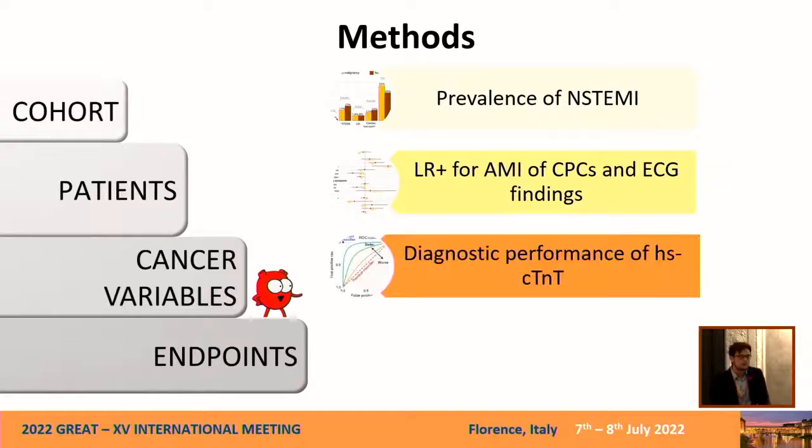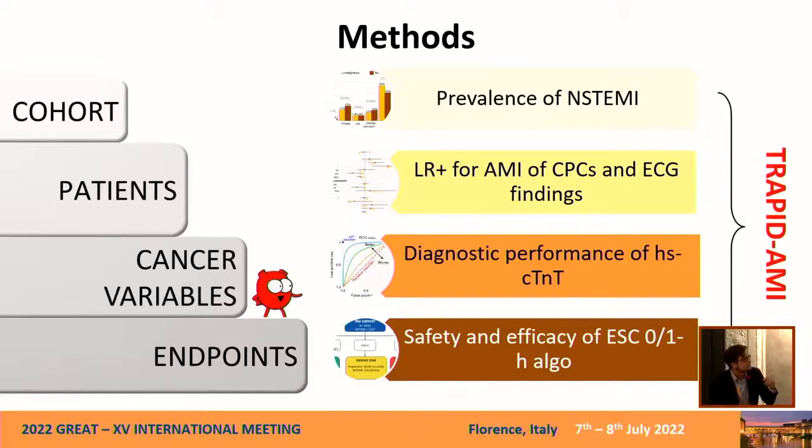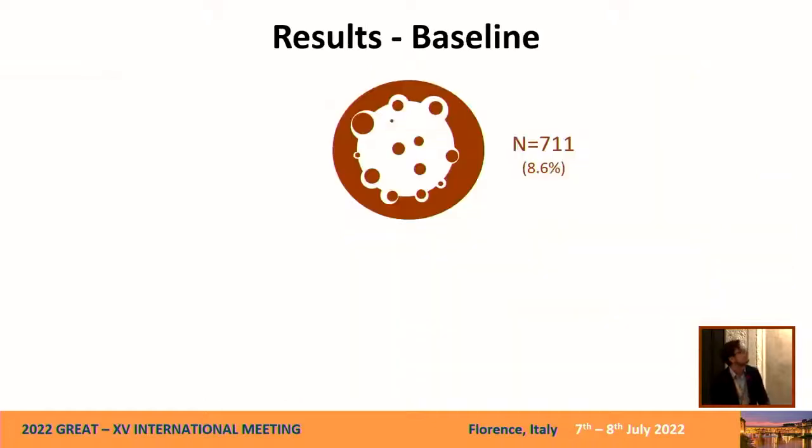Then we wanted to assess the global diagnostic performance of high-sensitivity cardiac troponin T, and this was done via the area under the curve of the ROC curve. And then finally, we assessed the safety and efficacy of the ESC 0-1-hour algorithm. And we externally validated all these endpoints in another international multicenter diagnostic study called the TRAPID-AMI study.